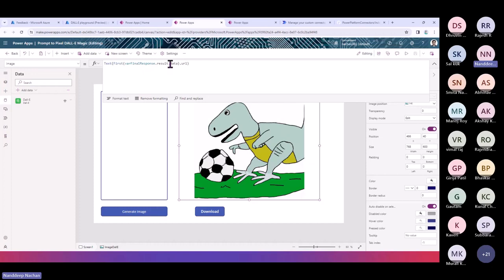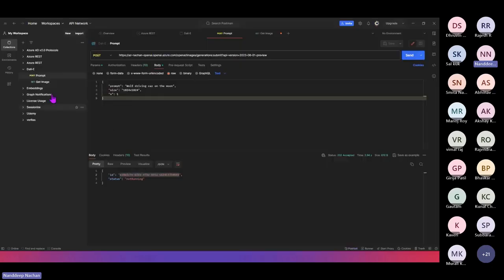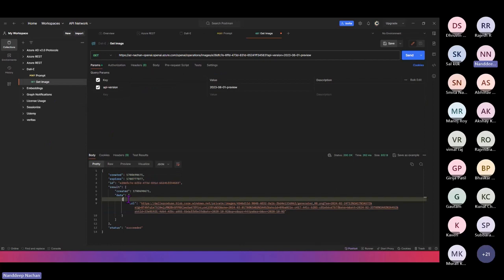And for example, if you're interested in why it is final result dot data, in that case, you can again go back to this image, and here you can see that this is the result that we have got. So this is the entire result that we should get as a result of our custom connector.